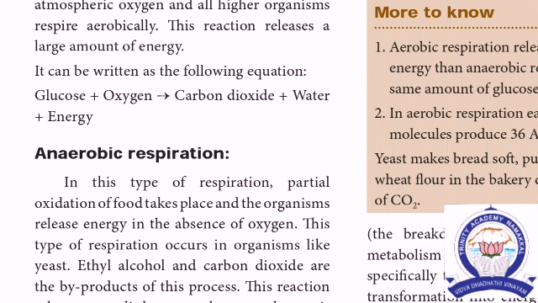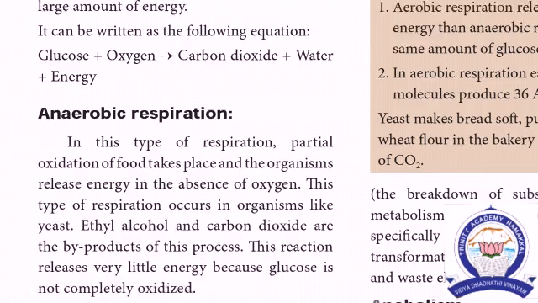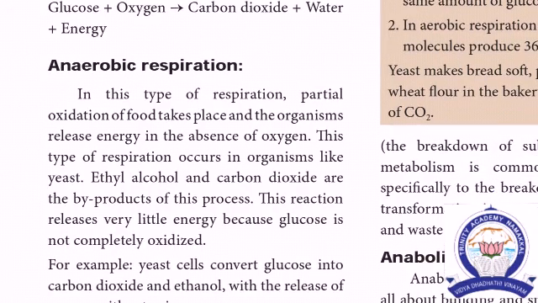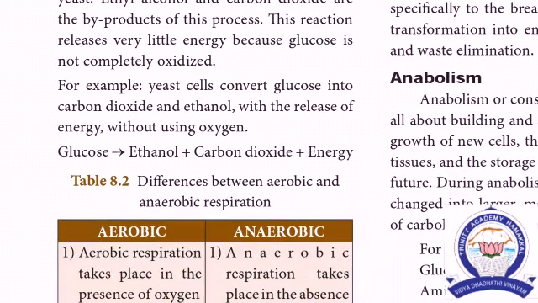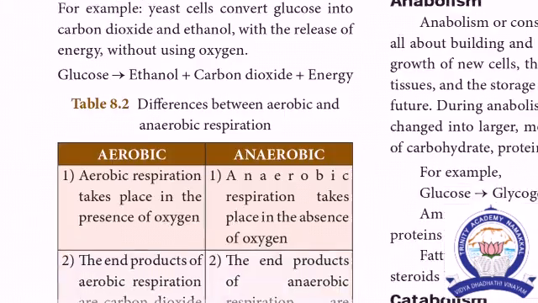Oxygen எங்கே இருக்கோ இதில் மட்டும்தான் aerobic முறையில் respiration நடக்கும். For example, all the animals, plants, including human beings. Then anaerobic respiration. In this type of method, in the absence of oxygen, எங்கே இல்லையோ அங்கே தான் இந்த ப்ராசஸ் நடக்கும். For example, glucose is modified into ethanol plus carbon dioxide, plus energy utilization ஆகுது.